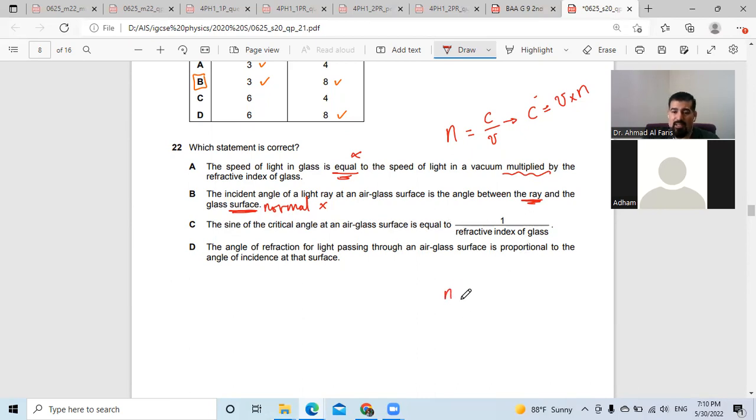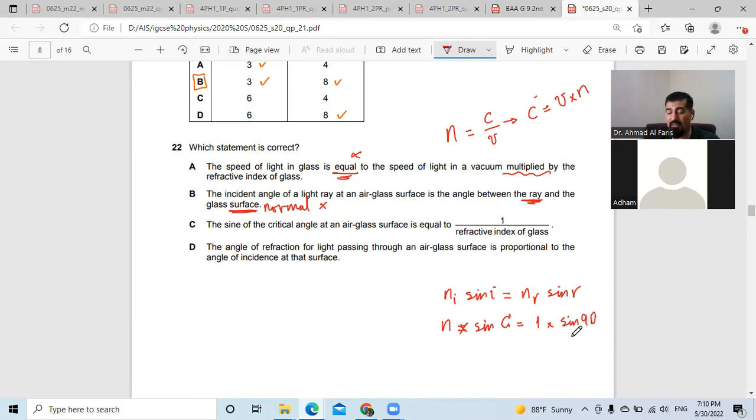Now we know that N_i sine i is equal to N_r sine r. For example, light travelling from the medium to the air: N for the medium multiplied by sine of the critical angle equals N in the air, which is 1, multiplied by sine 90.